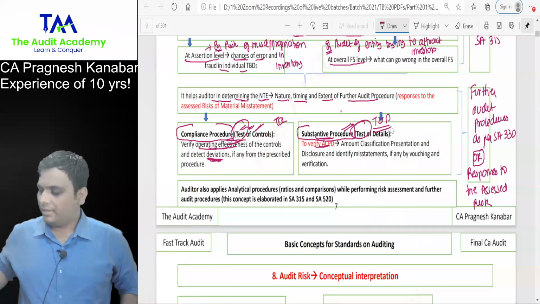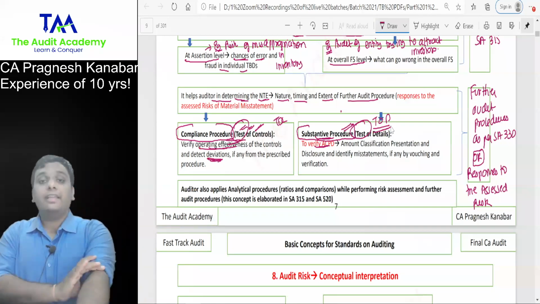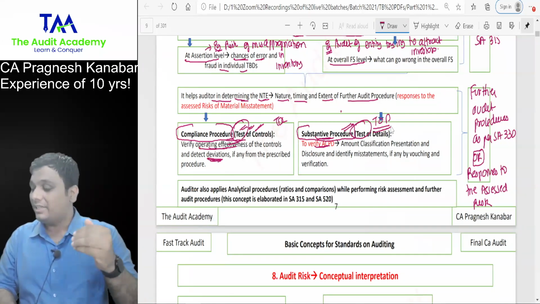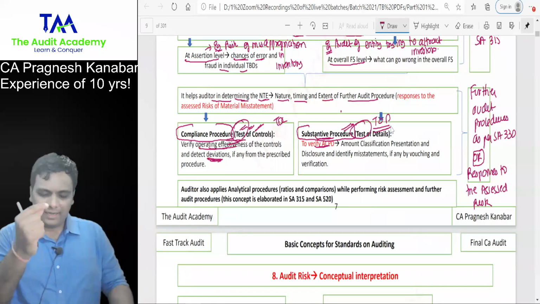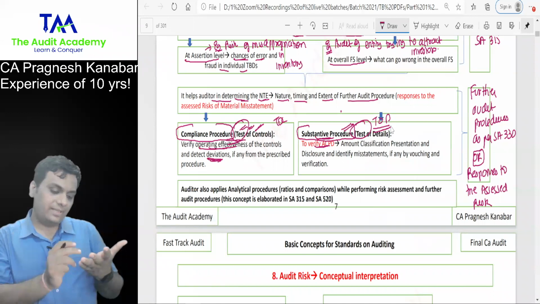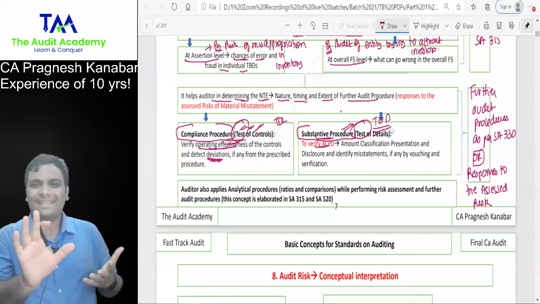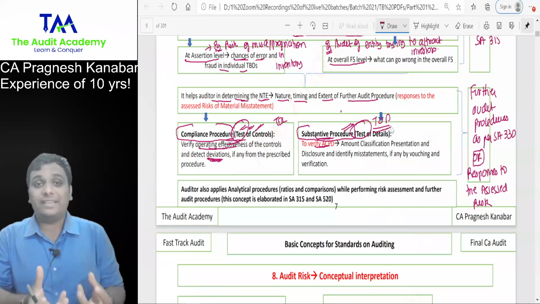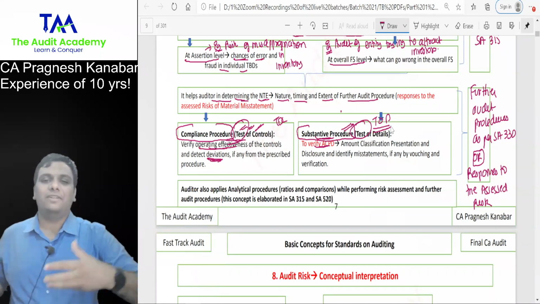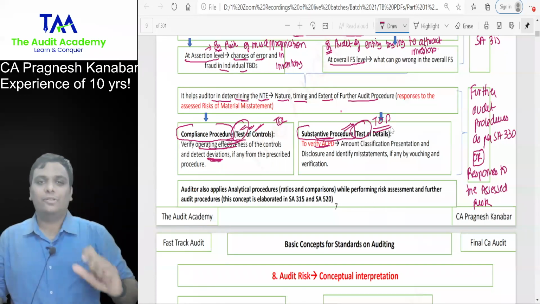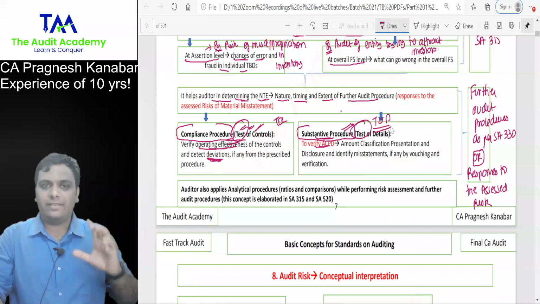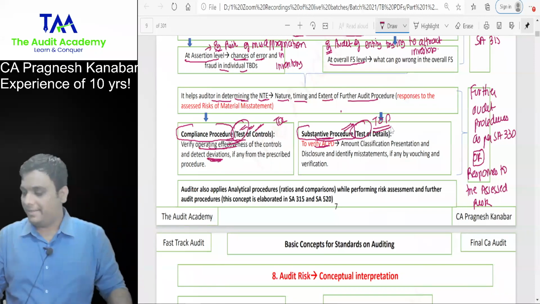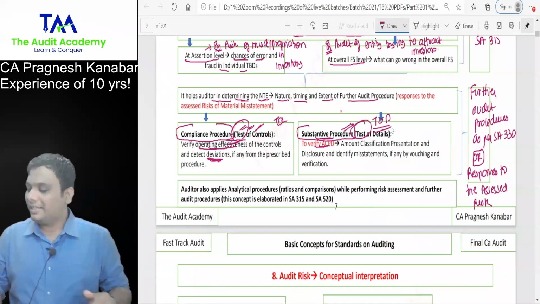All right. Obviously, when I am verifying authorization of expenses, it is test of controls. Now, some students are analyzing, okay, authorization of expenses is a detail that you are verifying. Authorization of expense is a system which has been set up by the management, which I am verifying. So it is test of controls. But tell me, I am calculating the amount of the expenses. This is test of details.